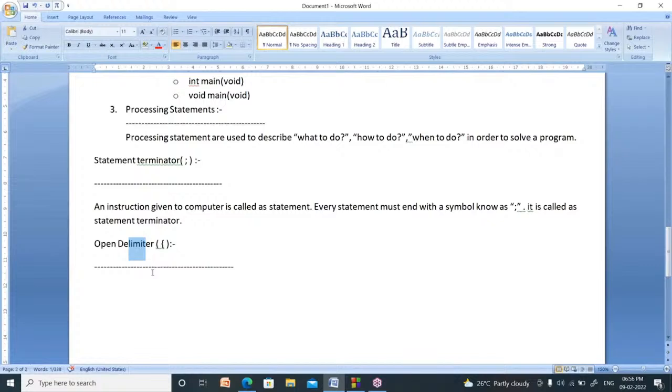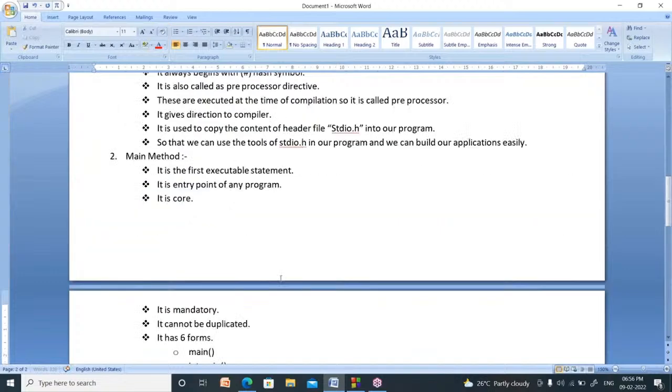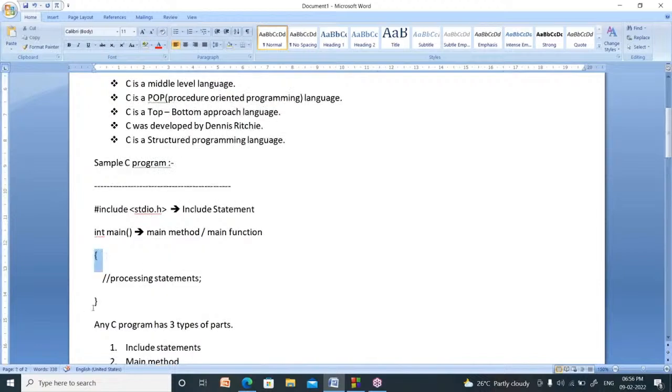Sometimes your friend or your mother or your teacher says, be within your limits. These two symbols indicate the limits of a function. One is called the open delimiter and the other is called the closing delimiter.